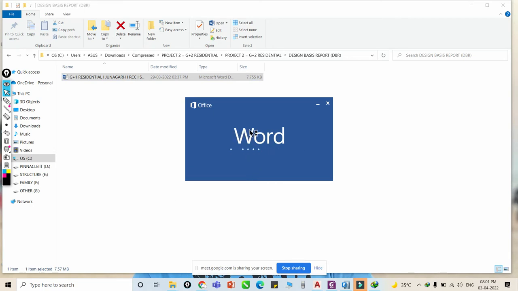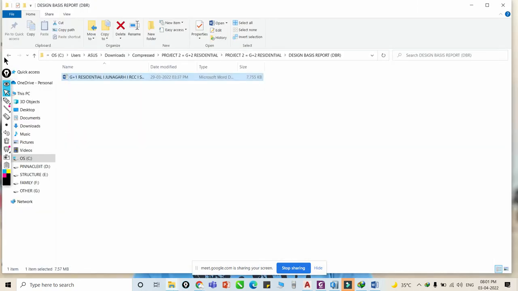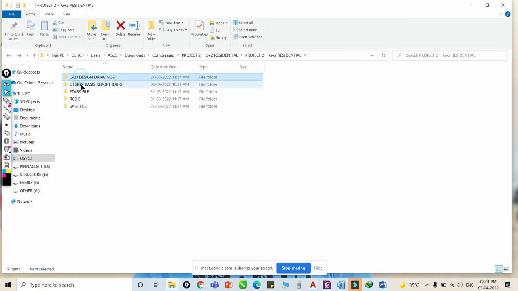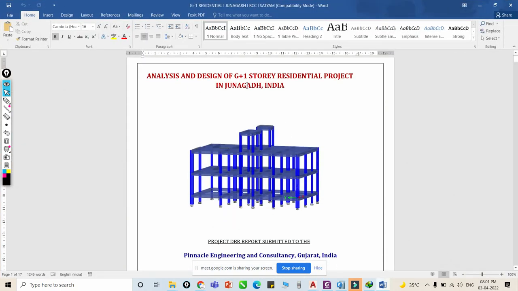During this intensive, they ask me so many questions every day. They simply put the questions in WhatsApp and I give the answers. At the end they send me this complete folder, where they have the AutoCAD file, DBR report, ETABS file, RCDC file, and SAFE file. So they prepare all the things, right? Generally, this is a DBR report.